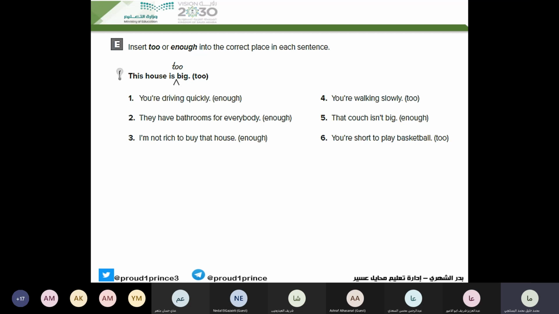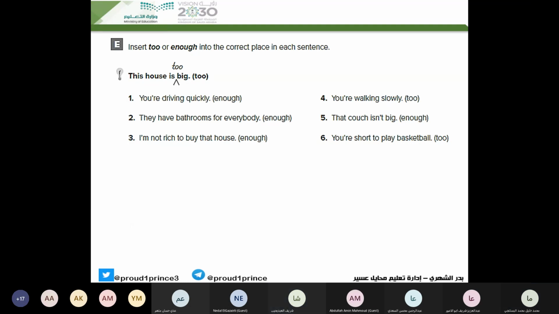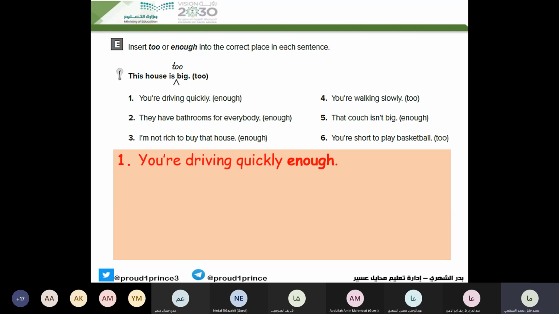Now what about number 1? Who can try? We want to use enough. Sir, enough, yes, in number 1. Sharif, number 1. Abdullah Amin, number 2. Okay? Sharif? "You're driving quickly enough." Good. So here we have enough. It comes after the adverb or the adjective. So you are driving quickly enough. Abdullah Amin, number 2.